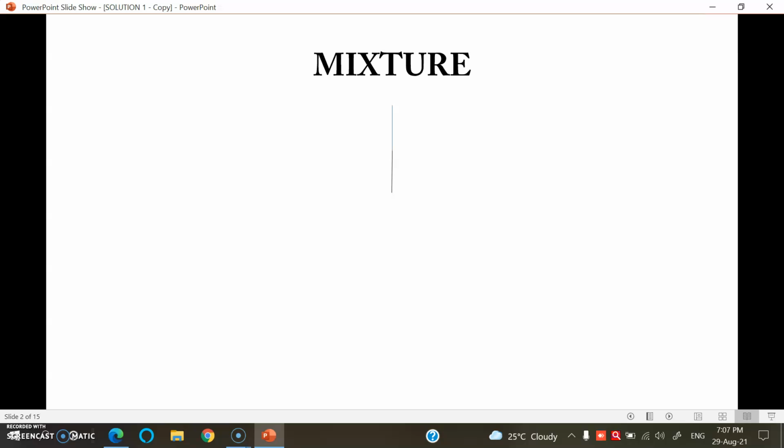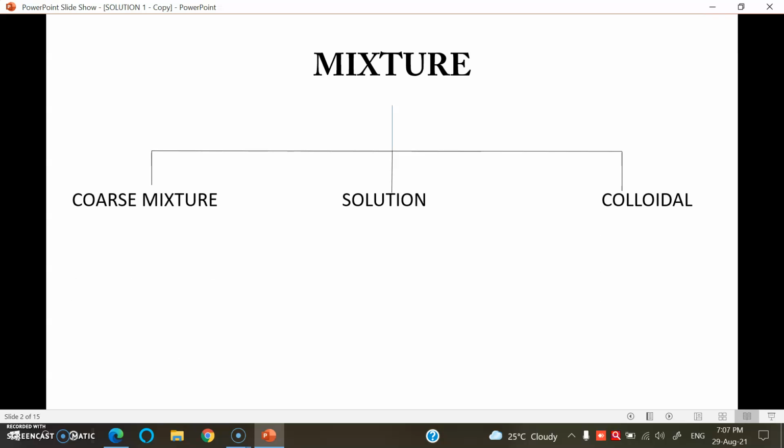Depending on the number of components present in the mixture, mixtures are classified. Also, it depends on the particle size involved in the mixture formation. Mixtures are classified into three types. First, a coarse mixture. Second, colloidal suspension, and third, solution. A coarse mixture is formed when the size of the constituent components is relatively bigger.